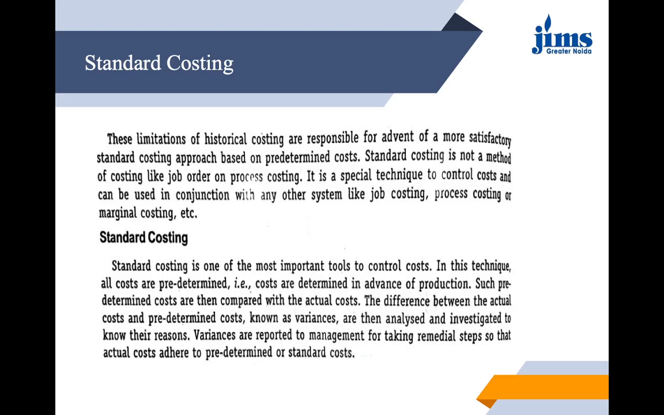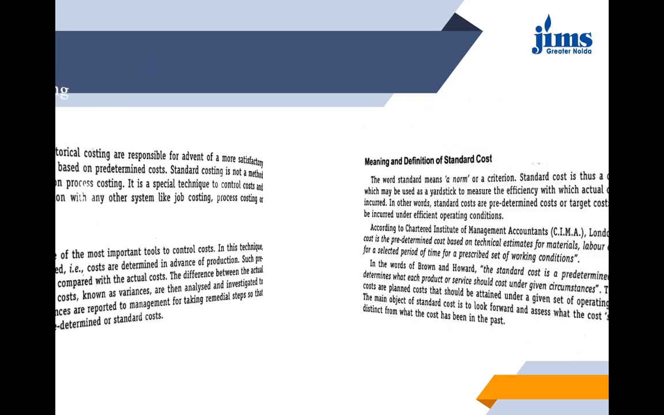If there is a difference between the actual and the predetermined cost, that is known as variance or deviation. And then they are analyzed and investigated to know the reasons behind that. The variances are then reported to the management so that they can take some remedial steps and so that the actual costs adhere to the predetermined or standard costs.